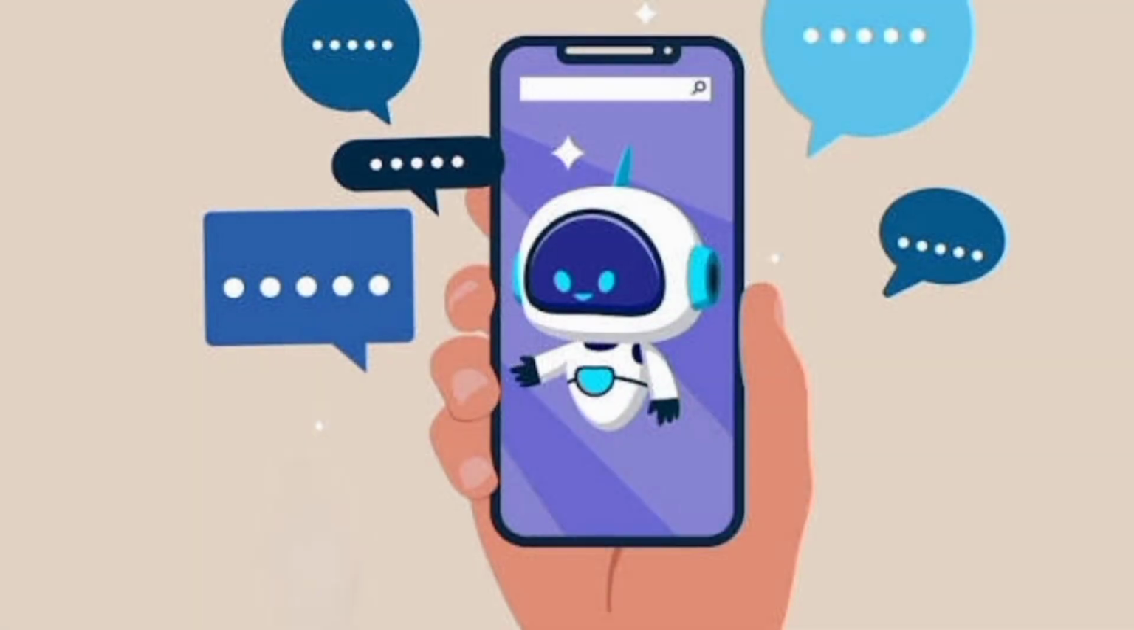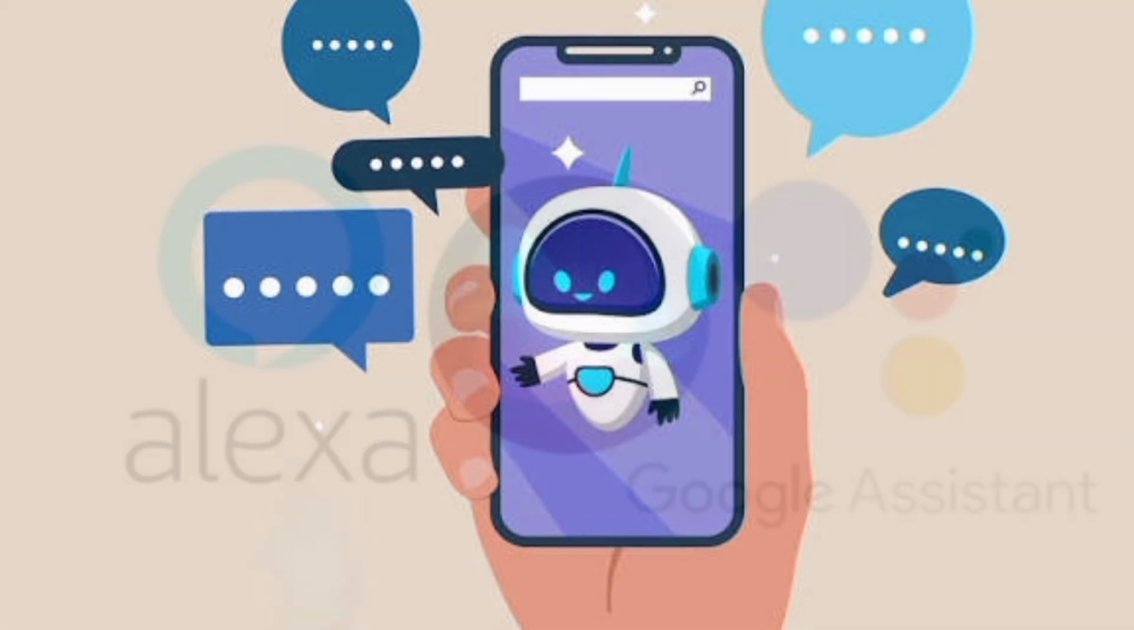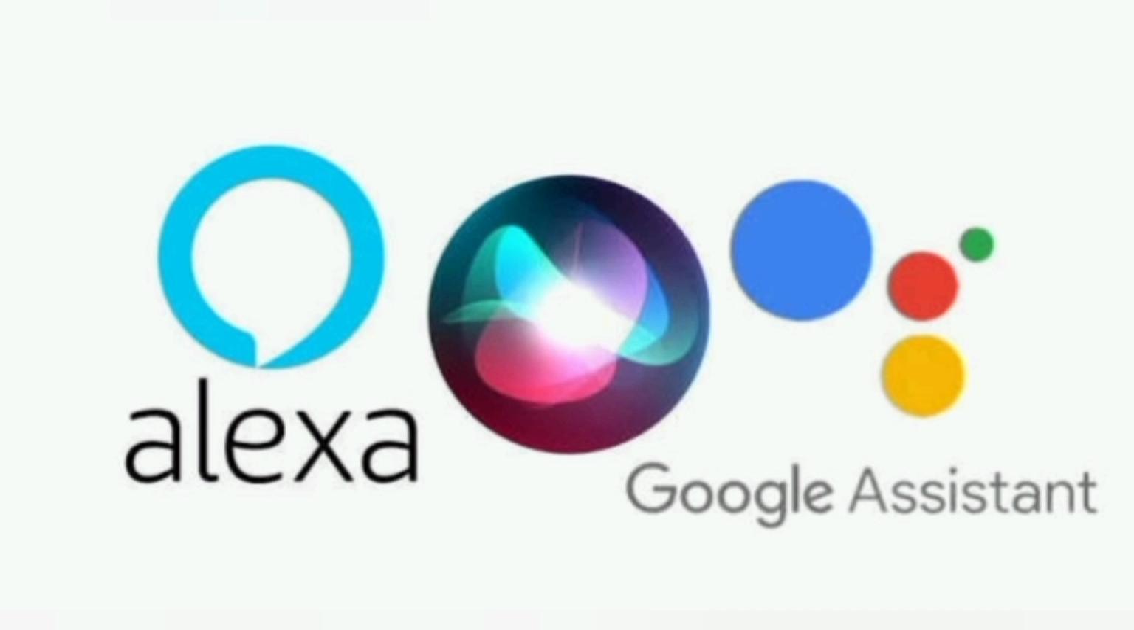2016. Artificial intelligence and Internet integration. AI technologies, chatbots, and smart assistants like Amazon's Alexa and Google Assistant became part of everyday Internet usage.